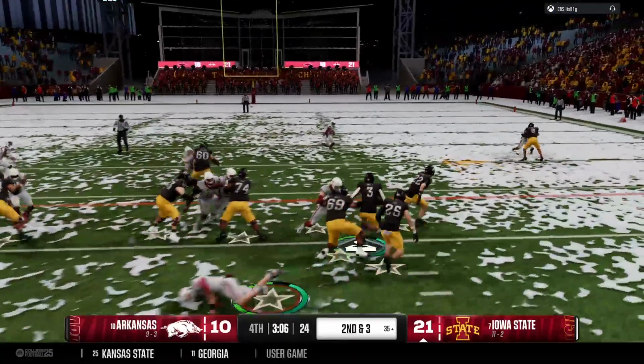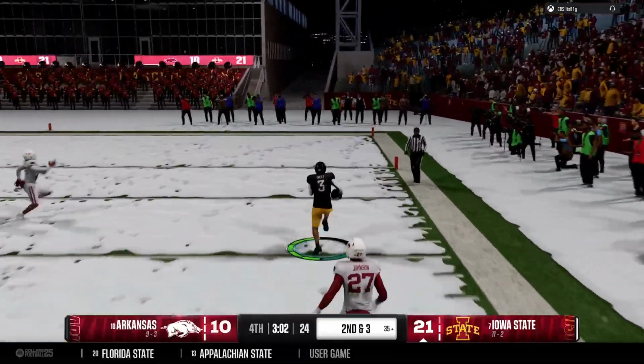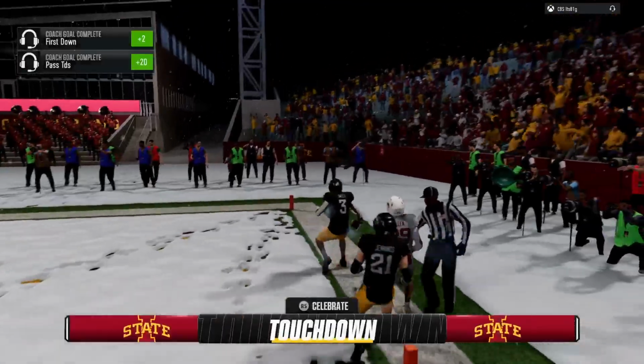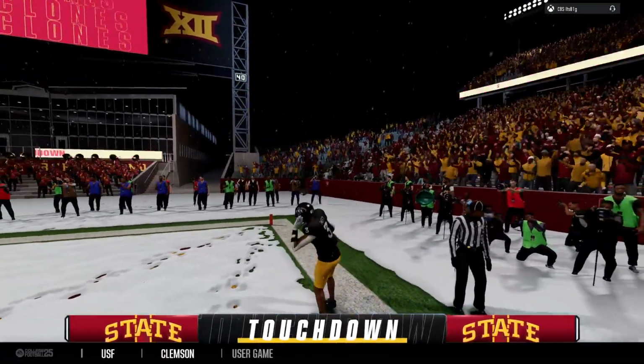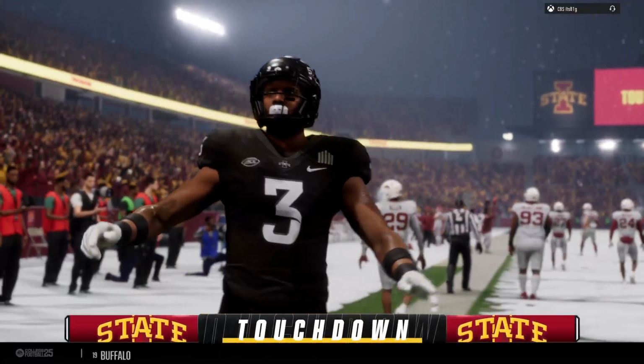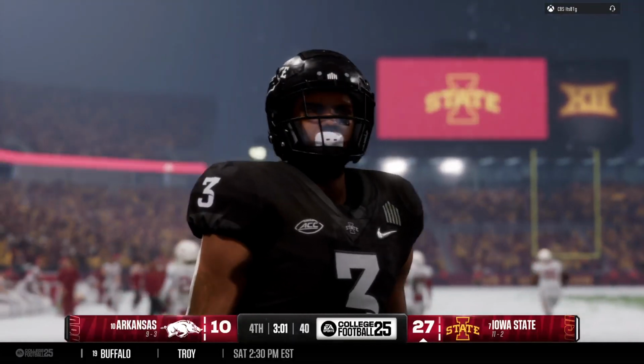A pop pass on the jet sweep. Breaks into the clear. It's a sprint. Takes it all the way to the house. Touchdown, Cyclones. Simple throw, all the yards after the catch. Explosive play by the receiver to score.